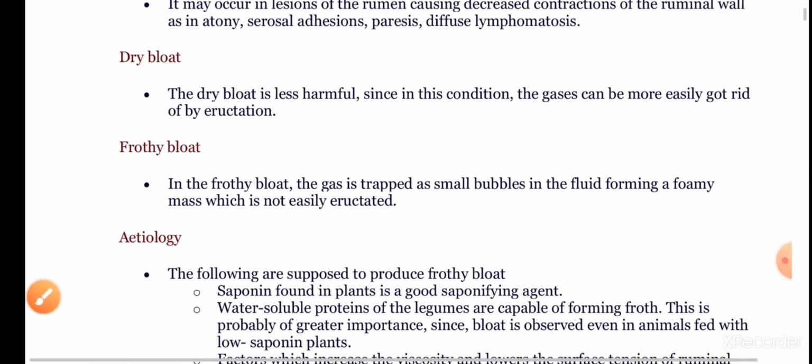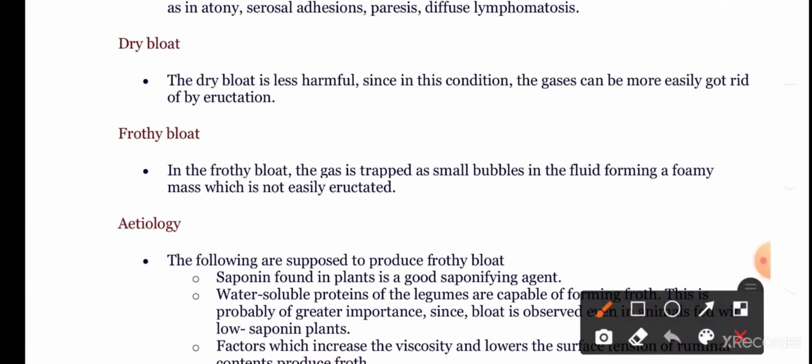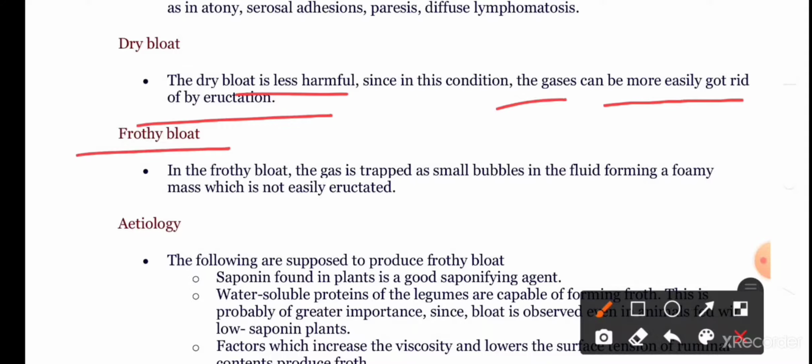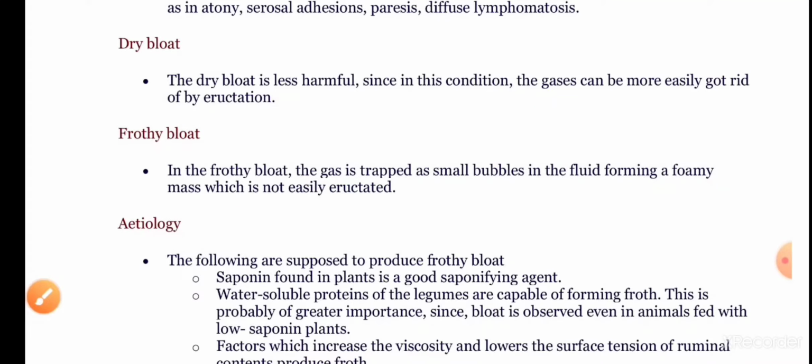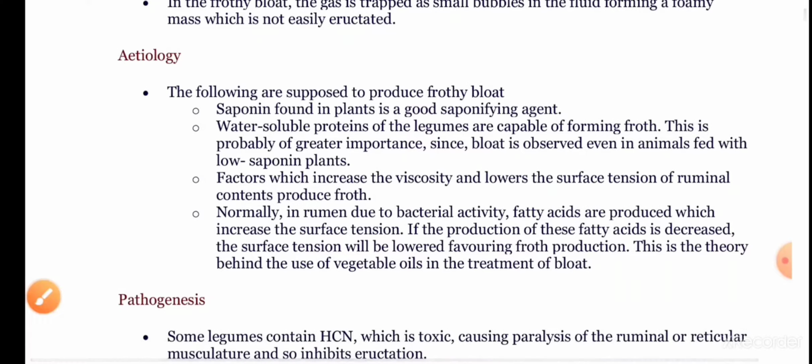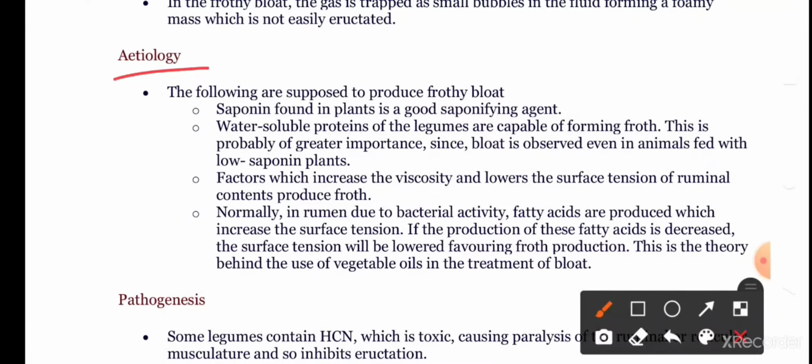Now let us come to dry bloat. Dry bloat is less harmful, and the gases can be more easily got rid of by the process of eructation. And in frothy bloat, the formation of froth will be there. In this bloat, the gases are trapped as small bubbles in the fluid, forming a foamy mass which is not easily eructated. Now let us look at the etiology of frothy bloat.